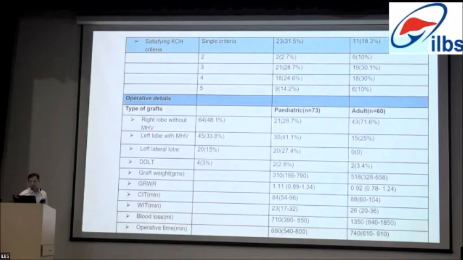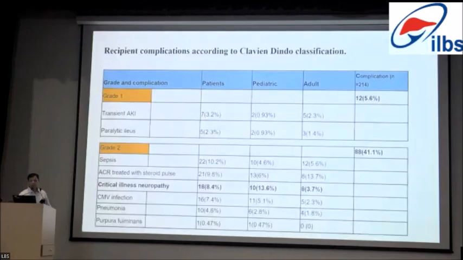GRWR average is 1.11 in pediatric and 0.92 in adult patients. The cold ischemia time and warm ischemia time are almost kept minimum by balancing both the recipient and donor operations. The blood loss is 710 in pediatric and 1300 to 1350 ml in adult patients. Operative time is shown as 680 and 740 minutes.